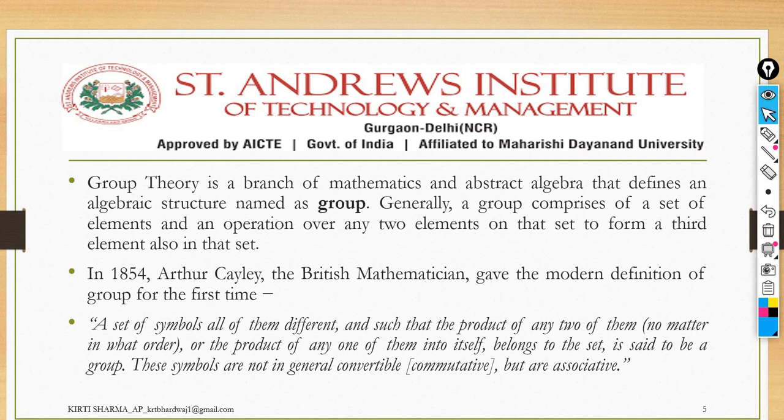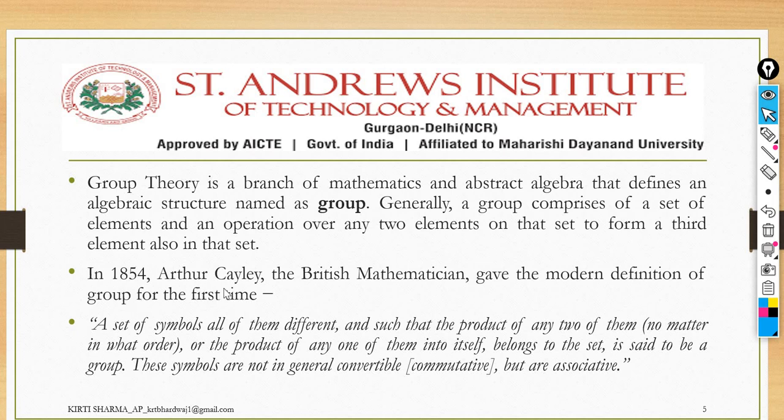So first we will discuss the algebraic structure with one binary operation, that means a non-empty set with one binary operation. Later on we will discuss sets with multiple binary operations, or two binary operations. That was the overview of the group theory part.